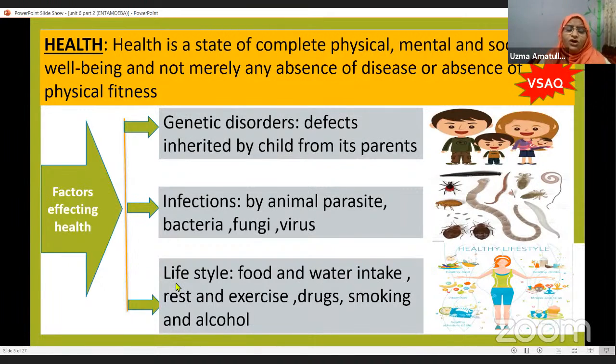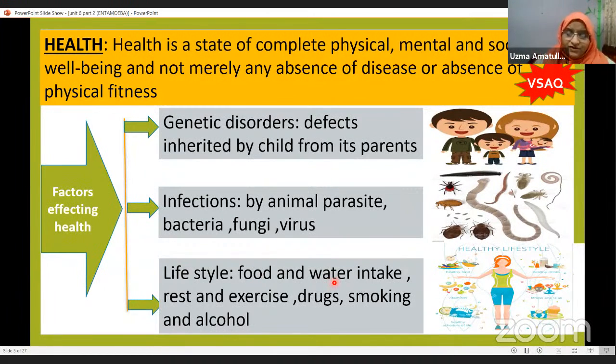Now, next is lifestyle. What type of food you take in, the healthy diet plan you follow, the amount of water you take in, the rest and exercise. All these factors affect your health, and this is considered as lifestyle. Here, food: you should always have balanced food, and you should take all the nutrients in appropriate proportion. Then only will you keep your body healthy.